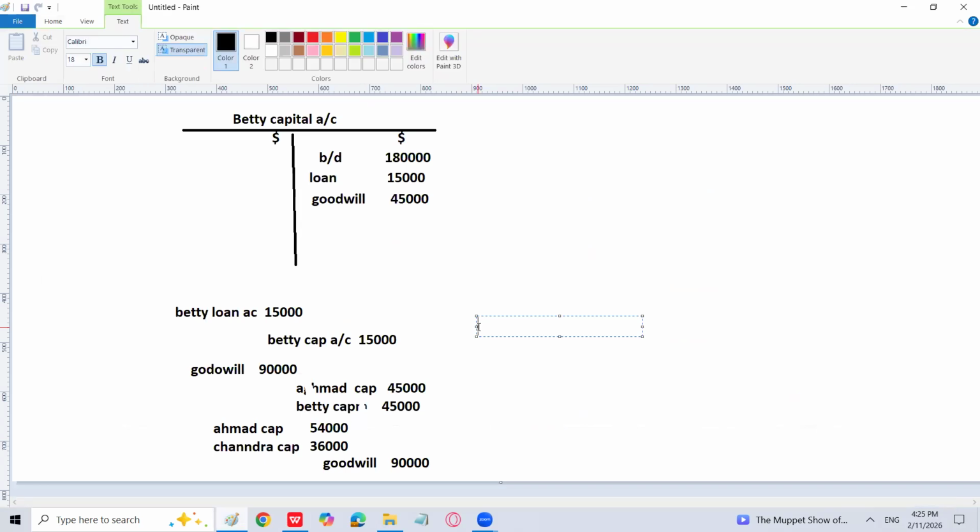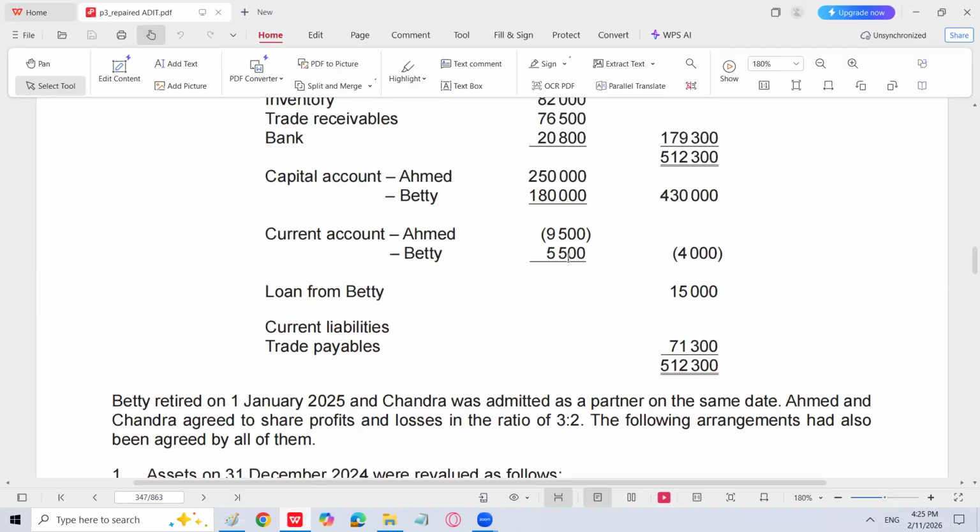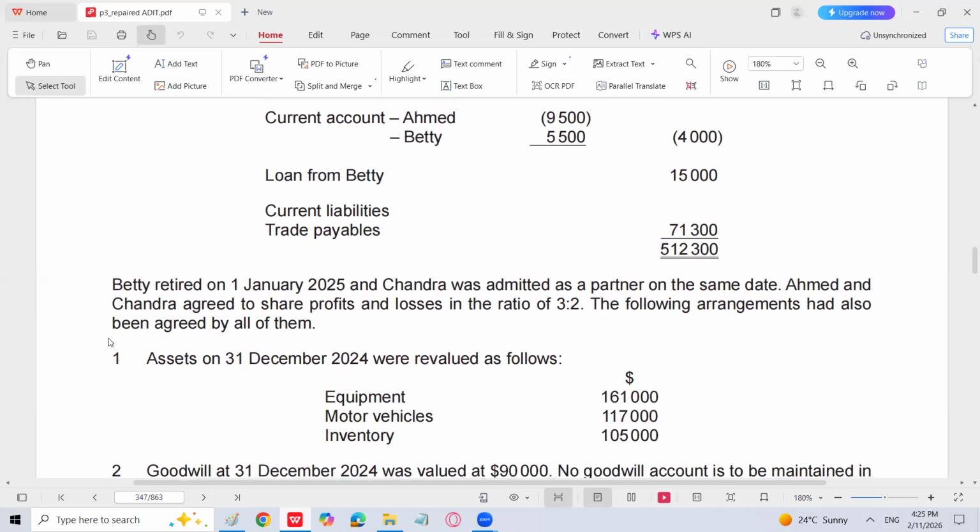Now, how we are going to make the payment? The current account of Betty will be transferred because he is leaving the partnership. So I will write current account also here because he is going. So we have to give him current account will be transferred to his capital account. This is 5,500 and he is having a profit. So I have transferred his current account to his capital account. Okay. Next thing which will come is basically revaluation. Revaluation profit will be transferred to all partners, Ahmed and Betty, in equal ratio. So let's go for the revaluation.